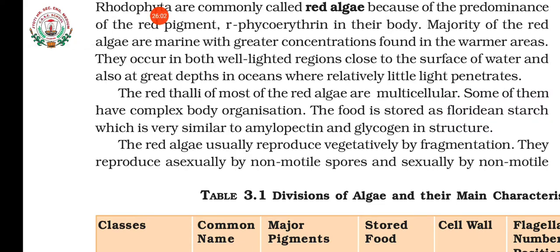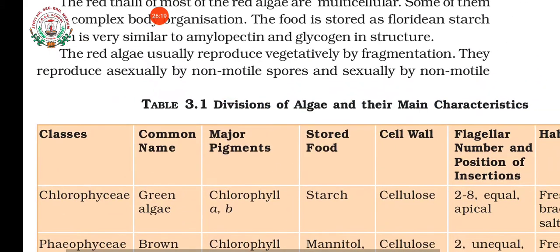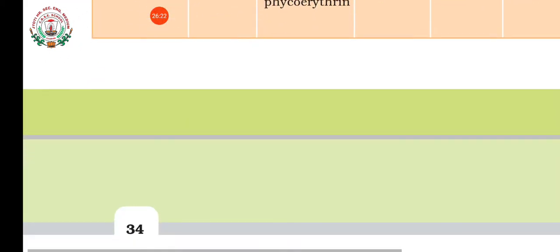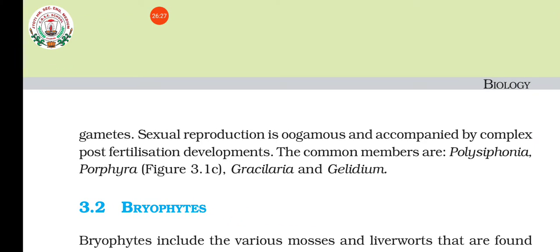Red algae. They reproduce vegetatively by fragmentation and asexually by non-motile spores. That is another important feature. Sexually they reproduce by non-motile gametes, and the sexual reproduction is oogamous type. The major members of this group are Polysiphonia, Porphyra, Gracilaria and Gelidium. You have already studied, isn't it? They produce what? Agar. Understood?